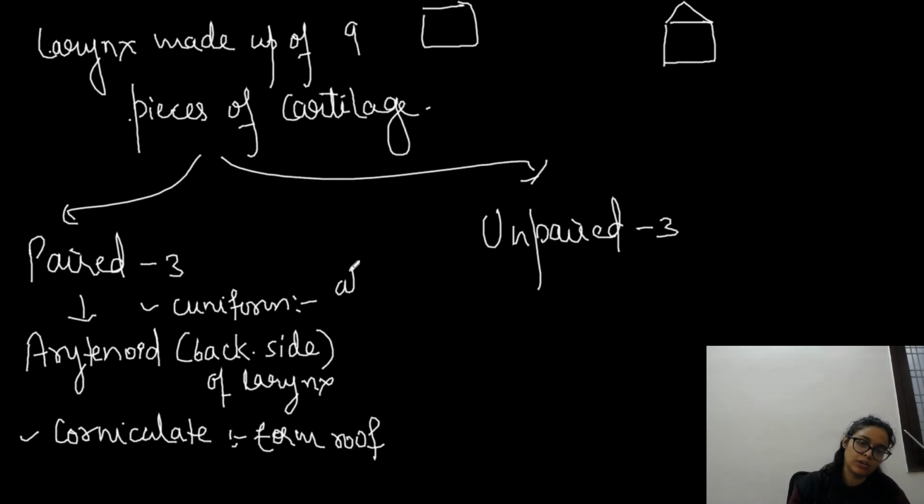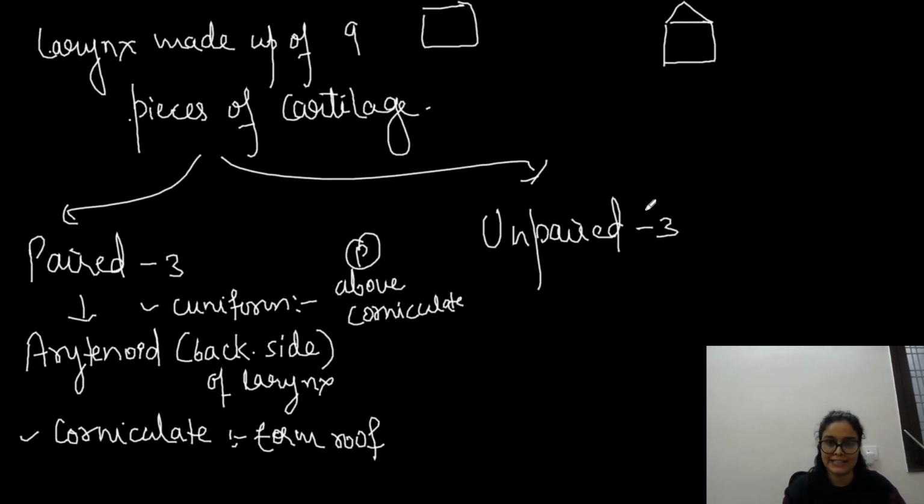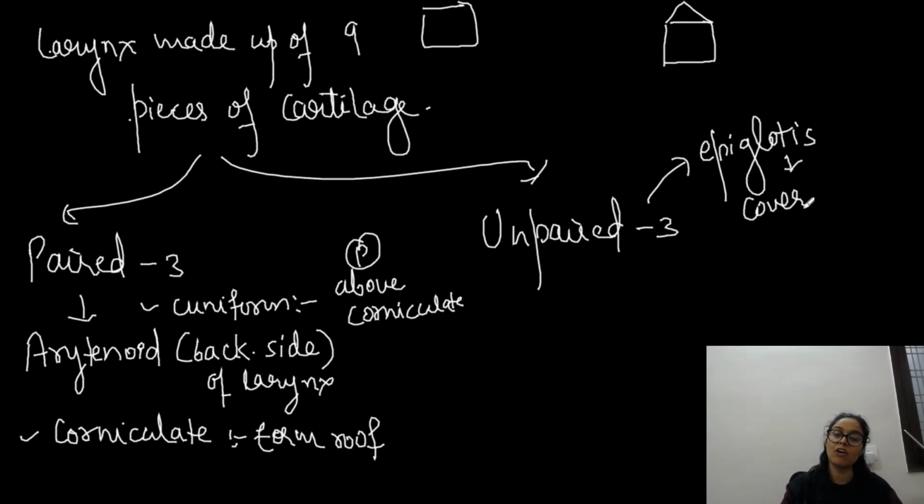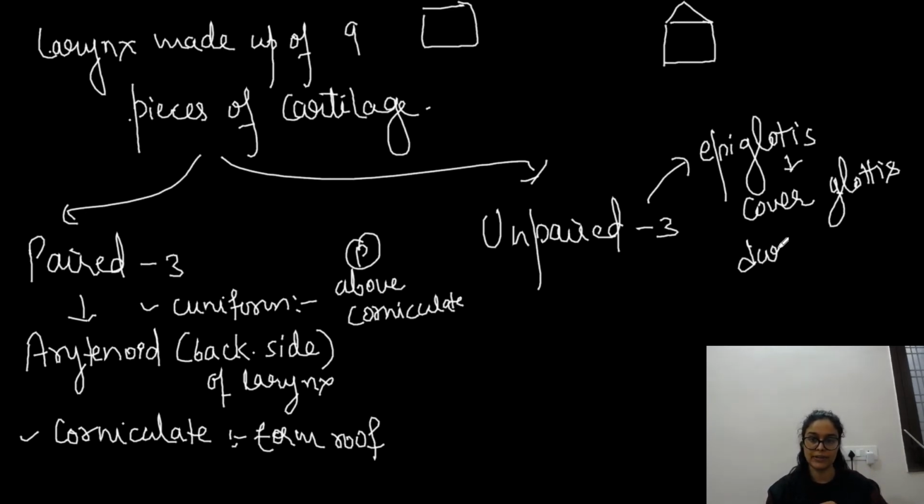So above corniculate, present above corniculate. These are basically paired and not required. But yes, unpaired means you have to remember 2 things. Epiglottis is unpaired, it's single, and what is the purpose of it? We know, right? So epiglottis basically covers the opening of the larynx. It covers the glottis. Glottis is the opening while we are eating, right? While we are swallowing something. So you can say during swallowing.